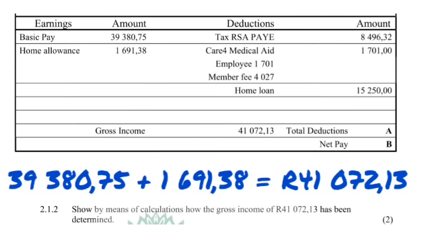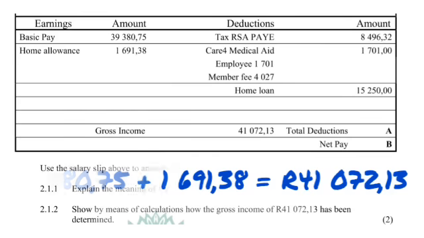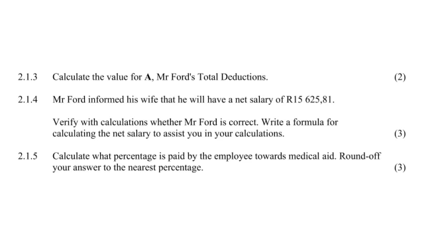Obviously, not all payslips are the same, so it's going to be a matter of you playing with your calculator to find out what they used in order to determine the gross income on a different payslip. In some payslips, they add car allowances instead of home allowances. So it's just going to be a matter of you playing with your calculator. It's going to be a quick calculation.